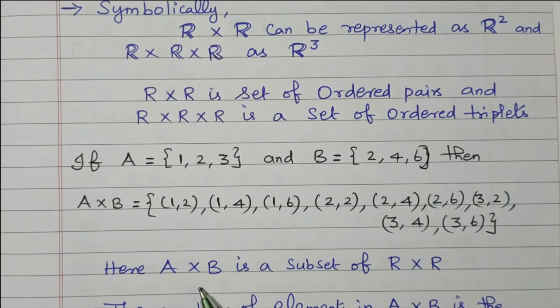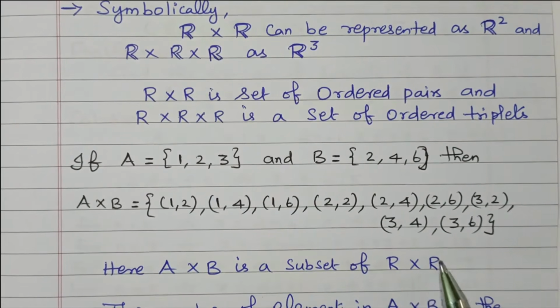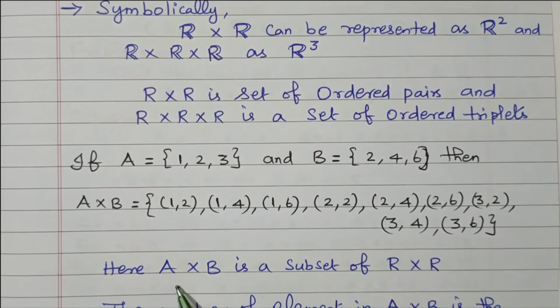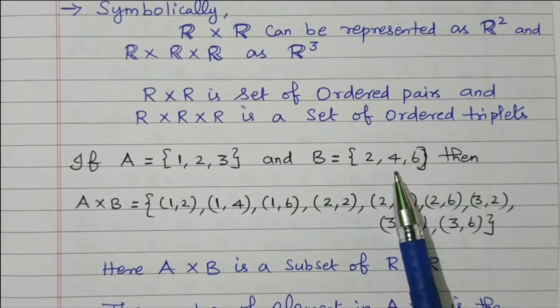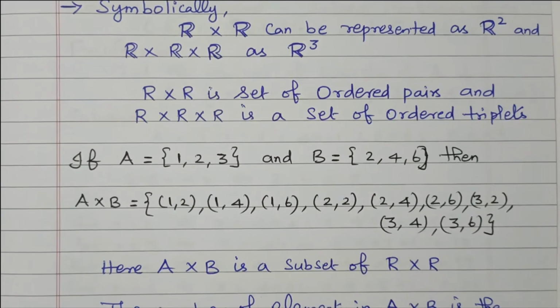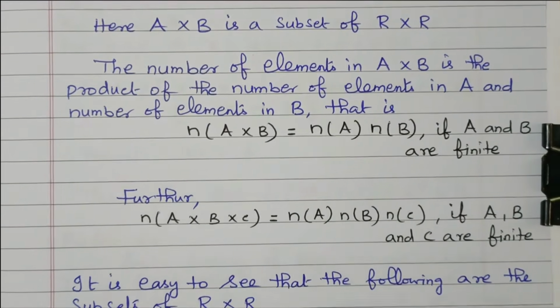Here A cross B is a subset of R cross R. So R cross R is the main set, and A cross B is a subset, which only contains 1, 2, 3 in A and 2, 4, 6 in B. So that is called a subset. Right? Now we'll go for the further analysis.